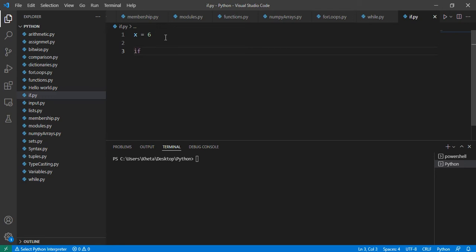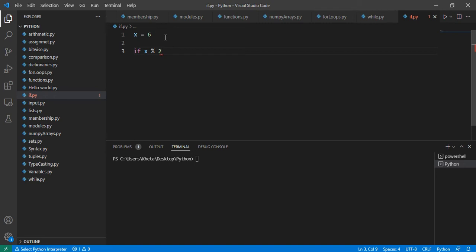We just learned of the if statement. So you're going to say if, then we're going to have a condition, and this condition checks x because that's the variable that we're interested in, and we're going to use the modulus operator to check for the remainder after dividing by 2. Remember, the modulus operator basically divides by the number that you specify and gives you the remainder.